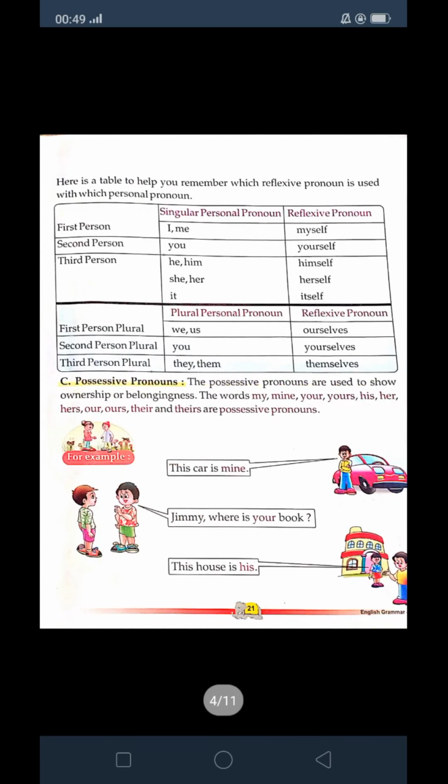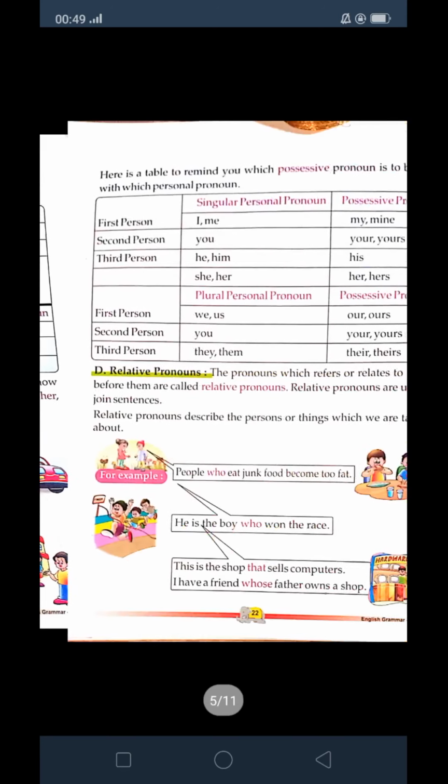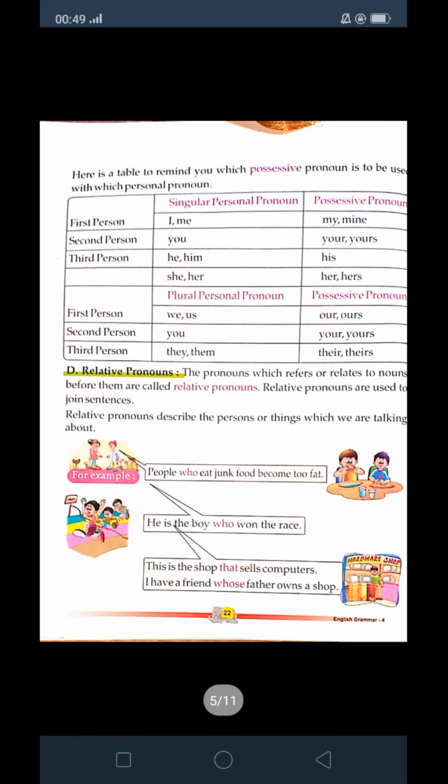Then we discussed possessive pronouns, those words which are used to show possessiveness. Just like this car is mine, here mine is a possessive pronoun. In the second sentence, Jimmy, where is your book? Your is a possessive pronoun. This house is his, it means his is a possessive pronoun. Then we discussed relative pronouns.